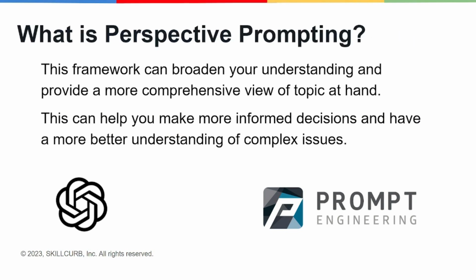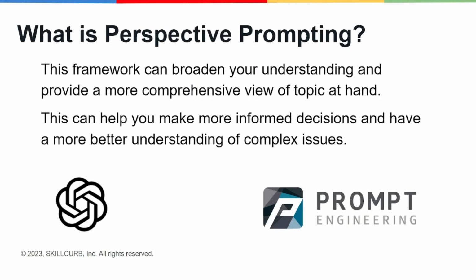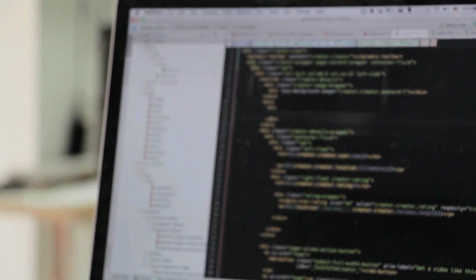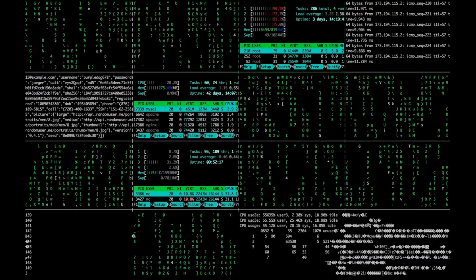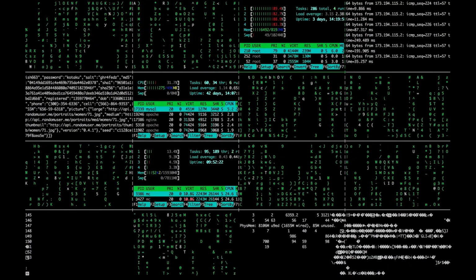So yeah, if we move forward, the first question that should be arising in all of your minds should be, what is basically perspective prompting? Perspective prompting is actually a framework that can broaden your understanding and provide a more comprehensive view of the topic at hand. This can really help you make more informed decisions and have a better understanding of complex issues.